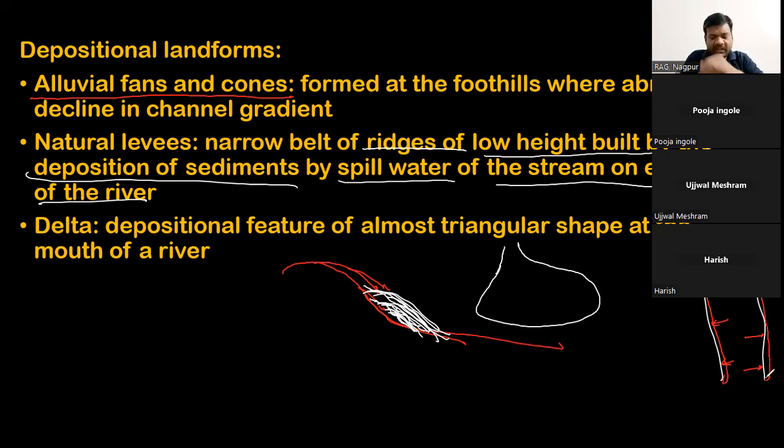Now prolonged spilling of water will create a depositional feature here. It will deposit on the banks of the river, and it will eventually grow. This growth will lead to the formation of a natural barrier to flooding, so that the spilling of water does not take place, and the water will not come out onto the plains.